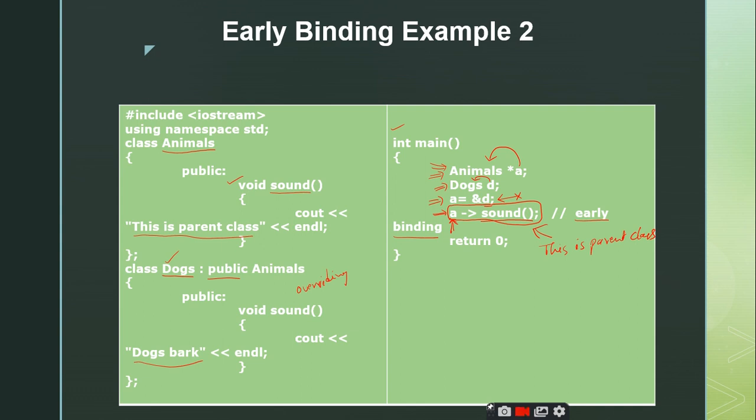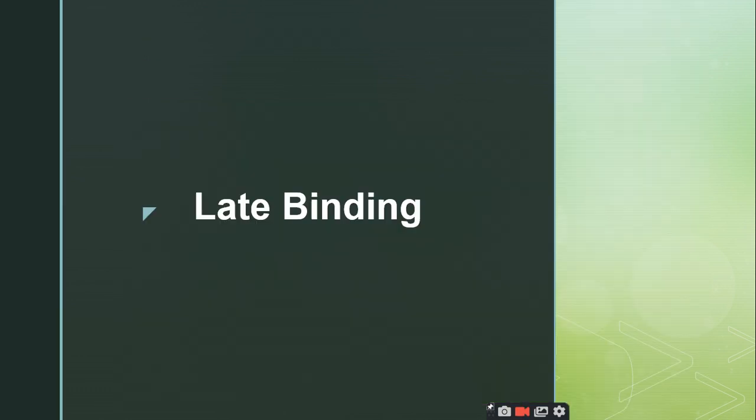We have seen what early binding is, and what are the things we need to have in early binding. We have seen two examples with the overriding concept only, but you can make use of function overloading and operator overloading also, right? It is up to you. But I have shown you the concept of overriding, which makes us implement the concept of early binding, right?